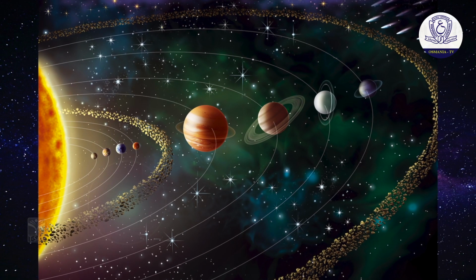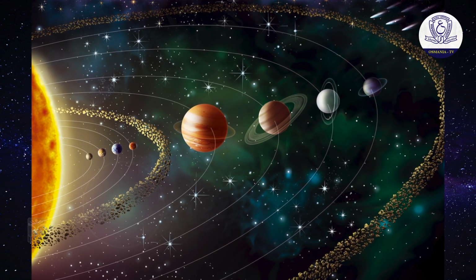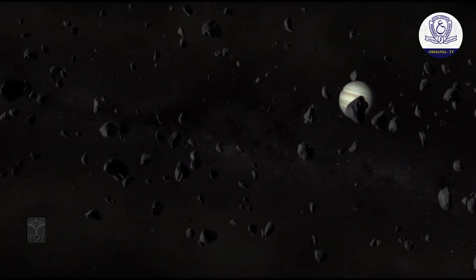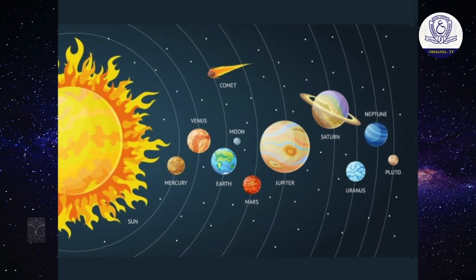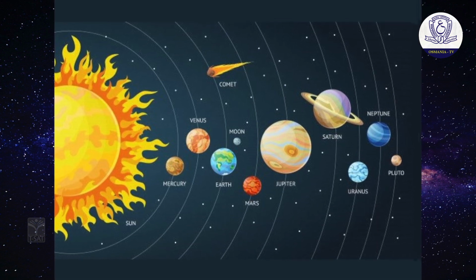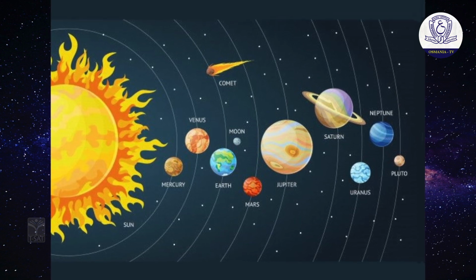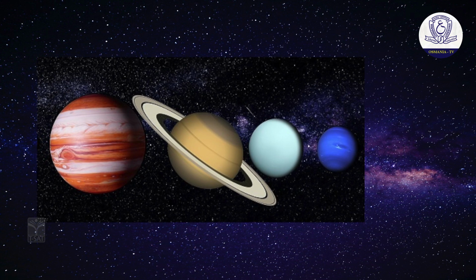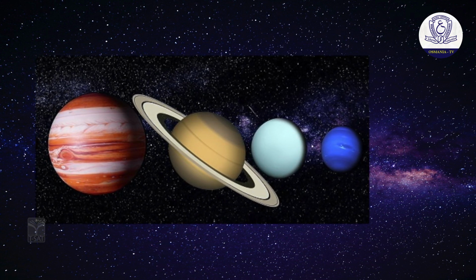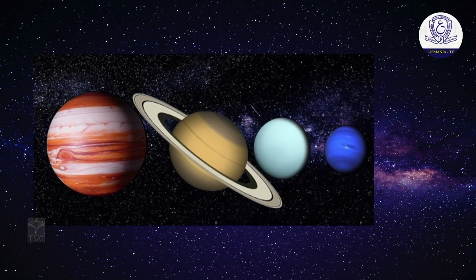Our solar system consists of the Sun, which is a star, and 8 planets and their satellites, asteroids and comets. Out of these 8 planets, Mercury, Venus, Earth and Mars are called inner planets or terrestrial planets, whereas Jupiter, Saturn, Uranus and Neptune are called outer Jovian or gas planets.